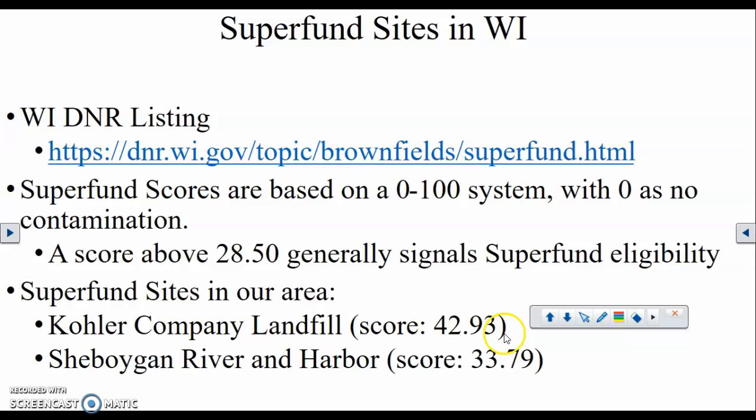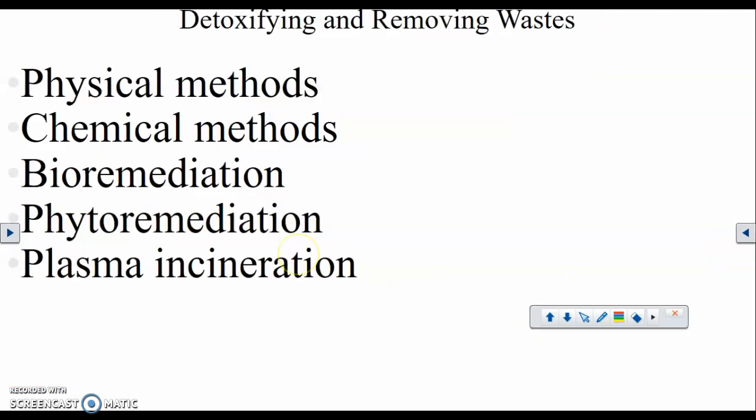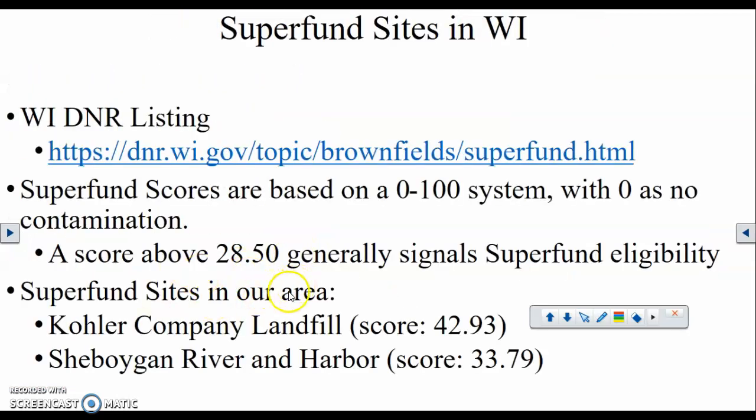As you can see, the Kohler Company landfill has a highly hazardous rating. The good thing about this Kohler Company landfill is that the Kohler Company is basically paying for most of it. But obviously there's going to be some funding from the federal government. Okay. Sheboygan River and Harbor.